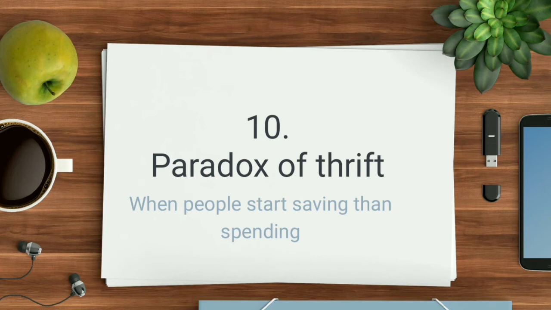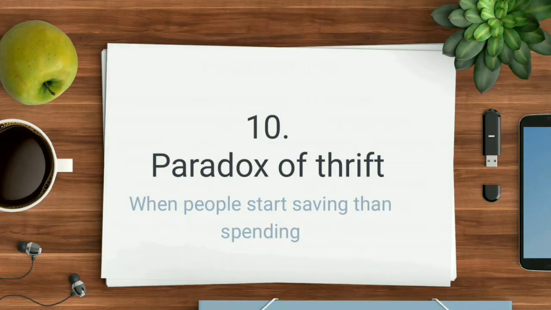It is related to saving. It happens when people start saving more than spending. When the entire population, in a macro sense, starts saving more as compared to spending, that phenomenon is known as the paradox of thrift.